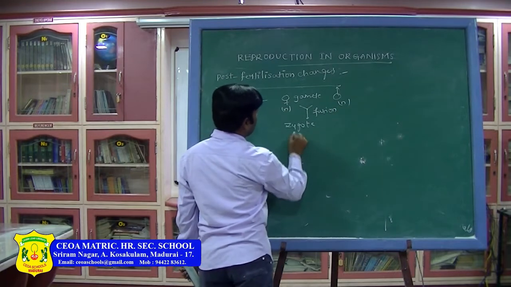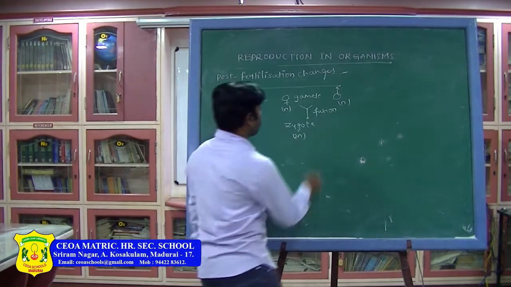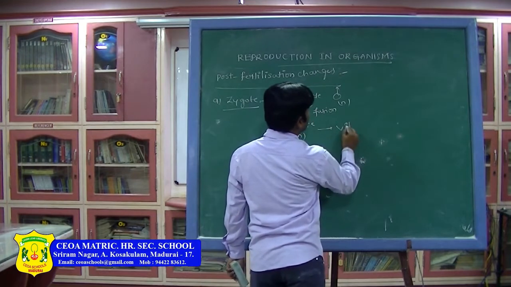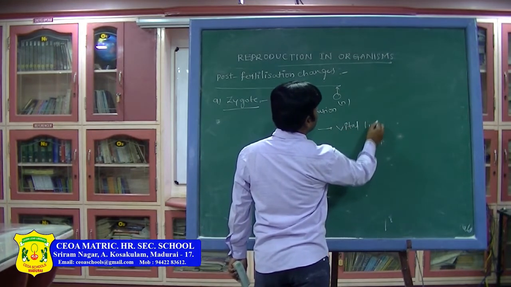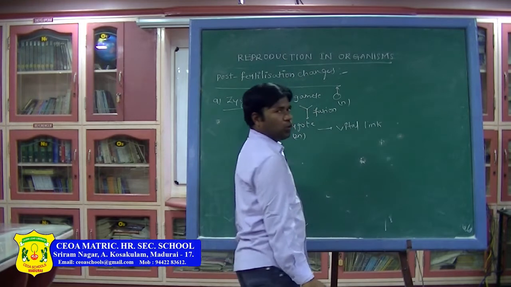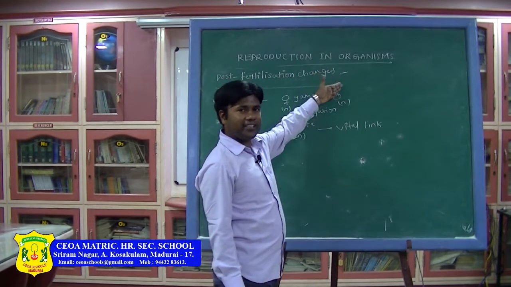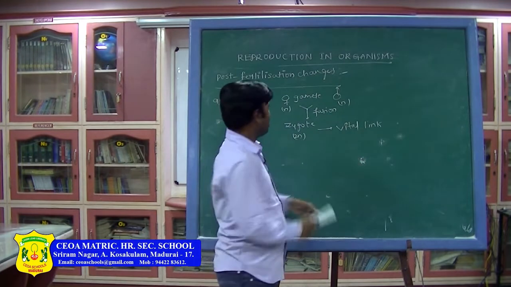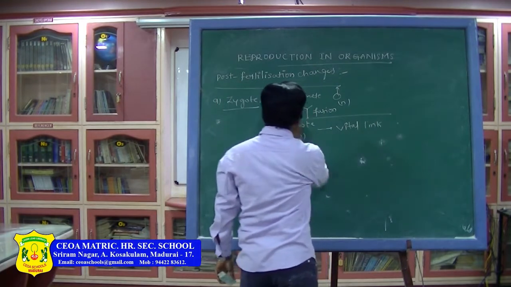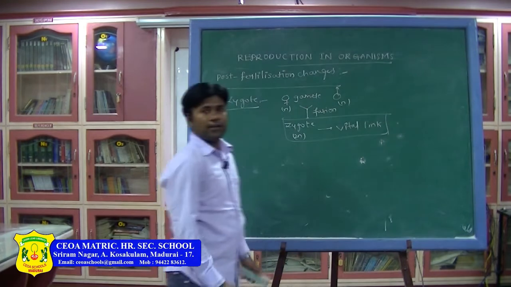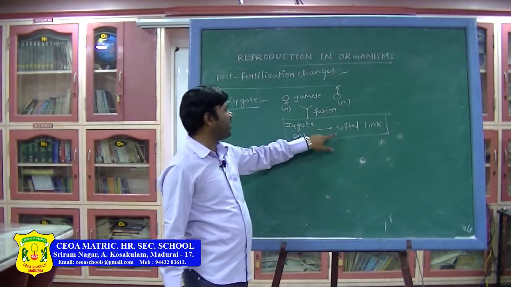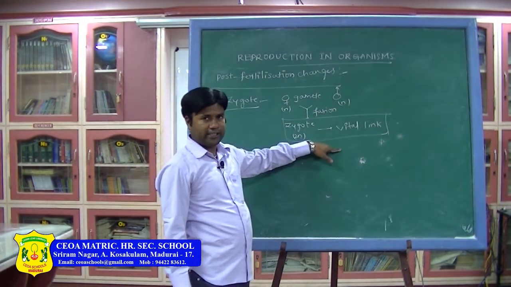Now this is the diploid zygote. Zygote is a vital link between two generations, between the previous generation and the next generation. This statement is very important.